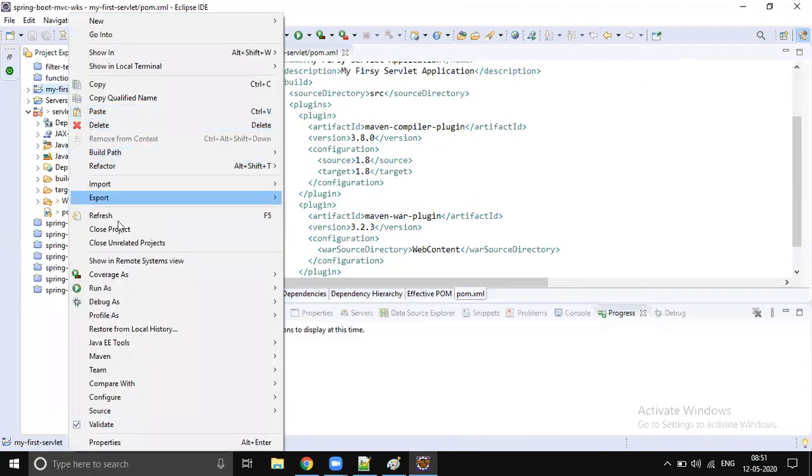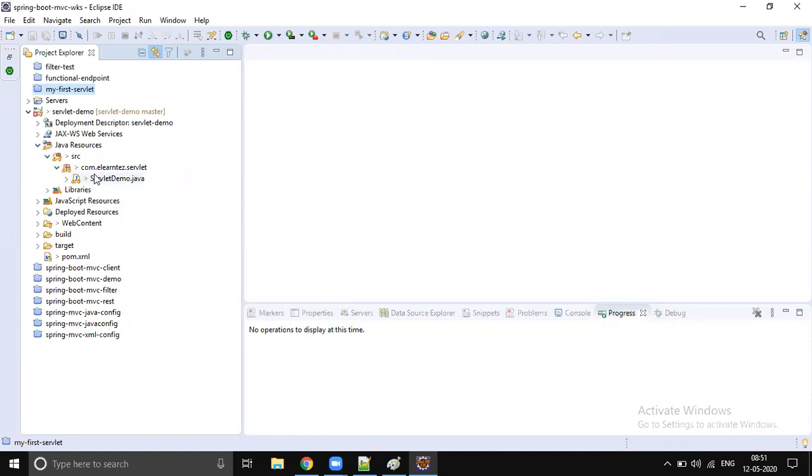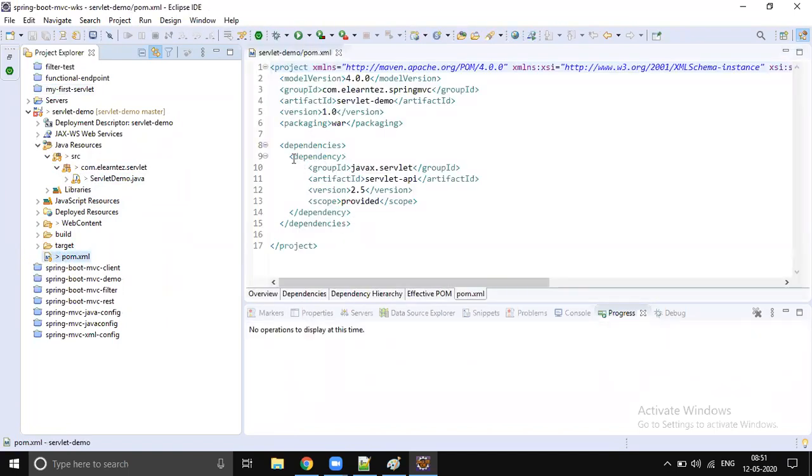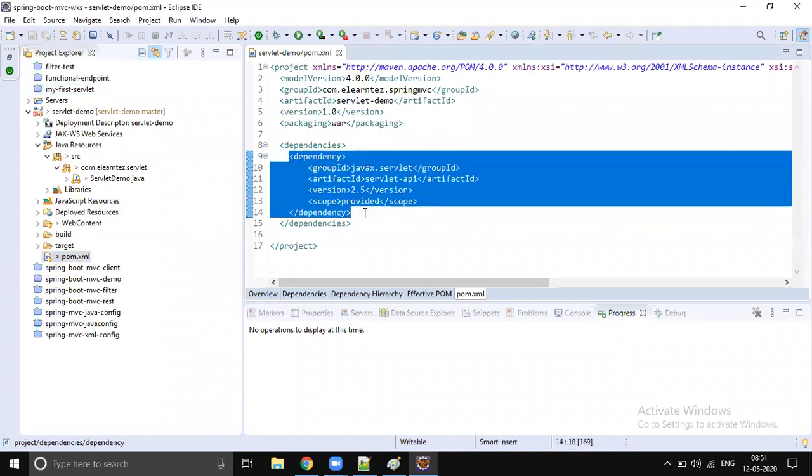So that's how you should create one Maven web application project. Here is the project which is converted into a Maven web application. You add this servlet API dependency, javax servlet API 2.5. Here we will have all the interfaces and classes, whatever we discussed till now.